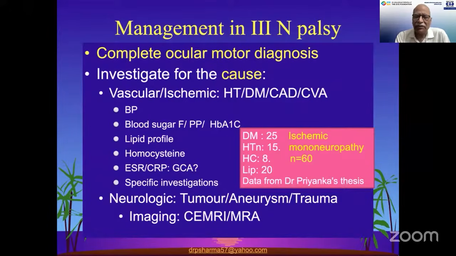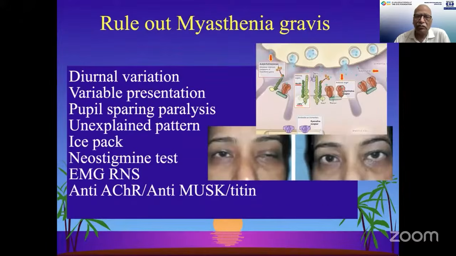And then specific investigations should be done as required. Some of these cases may also require imaging, and we'll talk about that. Myasthenia gravis should also be ruled out, as it may again be pupil sparing. If you have an unexplained pattern, the simple thing which I follow in the clinic is the ice pack test, which is very effective. It works in almost 70 to 80% of cases, and just takes about 2 minutes to rule out ocular myasthenia gravis.